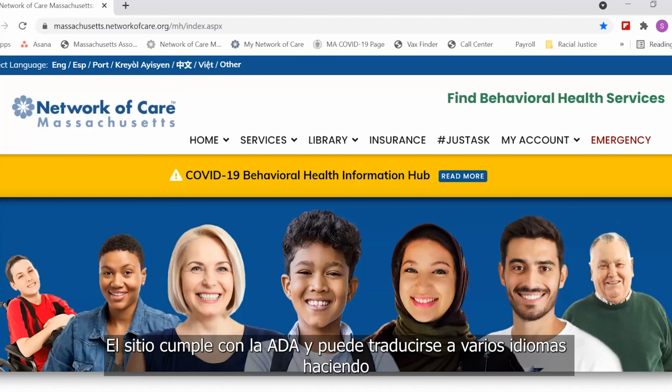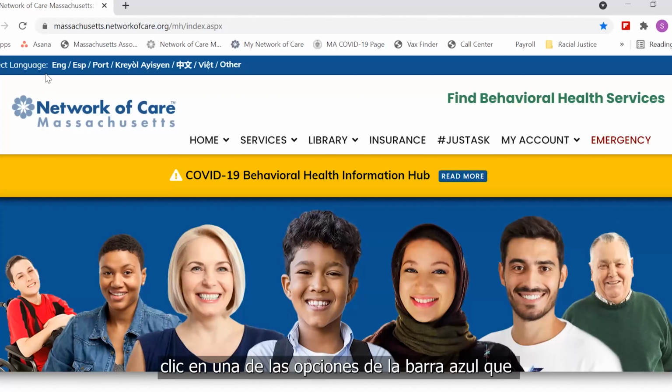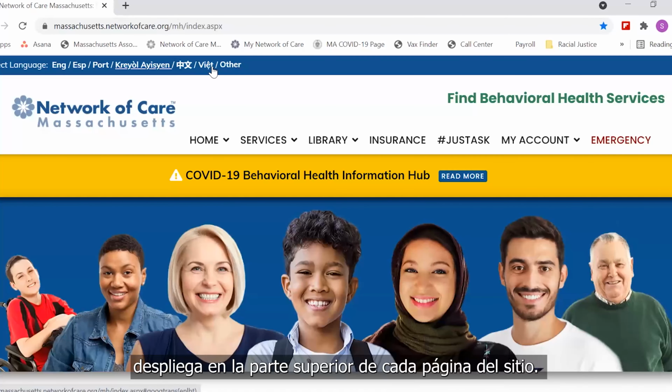The site is ADA compliant and can be translated into multiple languages by clicking on one of the options on the blue bar displayed at the top of every page of the site.